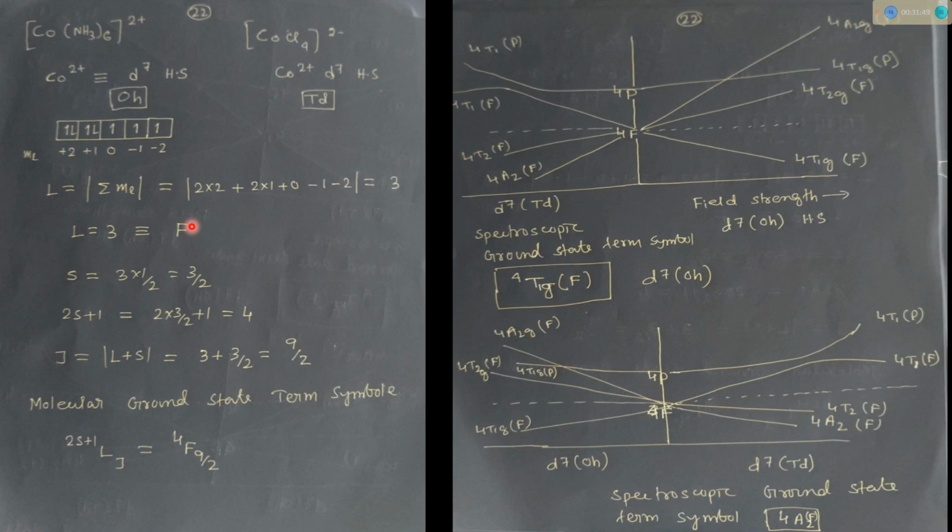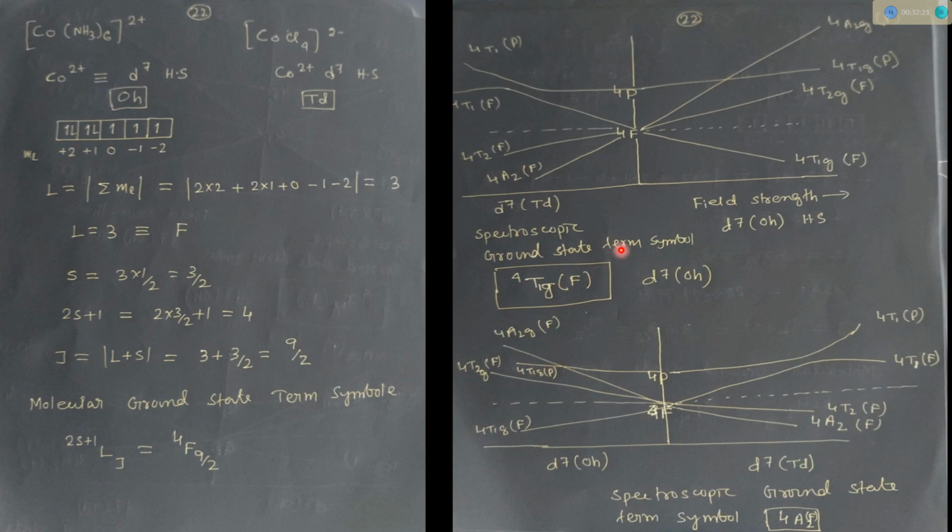If atomic state, that is term F term, and S, that is spin angular momentum, becomes 3 by 2. So 2S plus 1 becomes 4. Now J value becomes 9 by 2. J value L plus S, since this is more than half filled, so L plus S, 9 by 2. Now the molecular ground state term for cobalt 2 plus high spin becomes 4F 9 by 2.